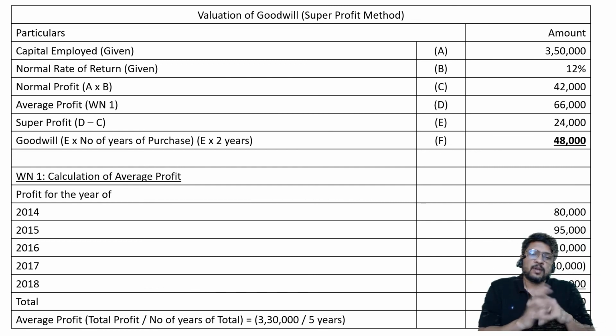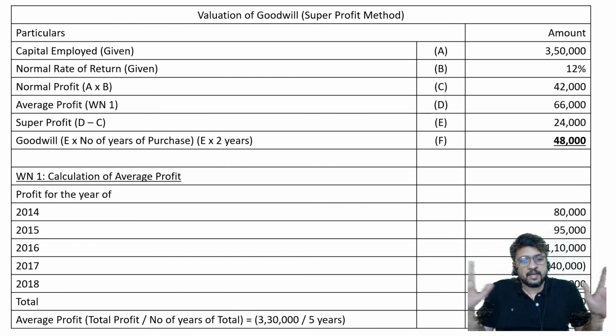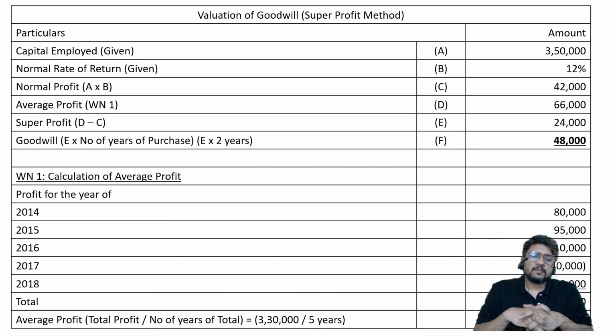I intend to solve around 13-14 problems on the topic of admission of a partner, so you'll get a full understanding of the entire topic and you can get good marks in the exam.